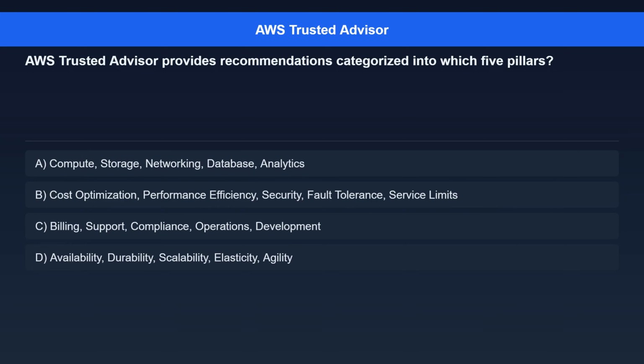Question 6. AWS Trusted Advisor provides recommendations categorized into which 5 pillars? Option A. Compute, storage, networking, database, analytics. Option B. Cost optimization, performance efficiency, security, fault tolerance, service limits. Option C. Billing, support, compliance, operations, development. Option D. Availability, durability, scalability, elasticity, agility.